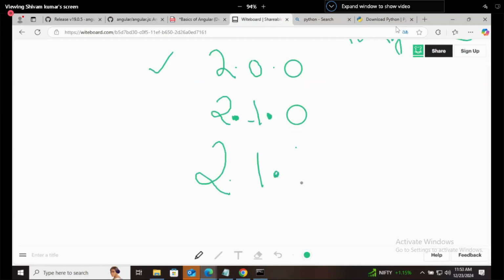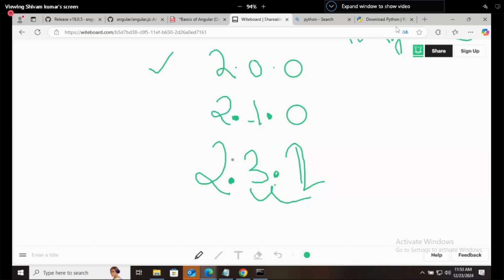2.1.1. Now again, if they did some mini change, 2.2.1. If they did again a mini change, it will become 2.3.1. If they did some patch level change, it will become 2.3.2. And these versions keep on going, because once you are developing something, you will find errors, bugs, spelling mistakes. So they will just keep on.